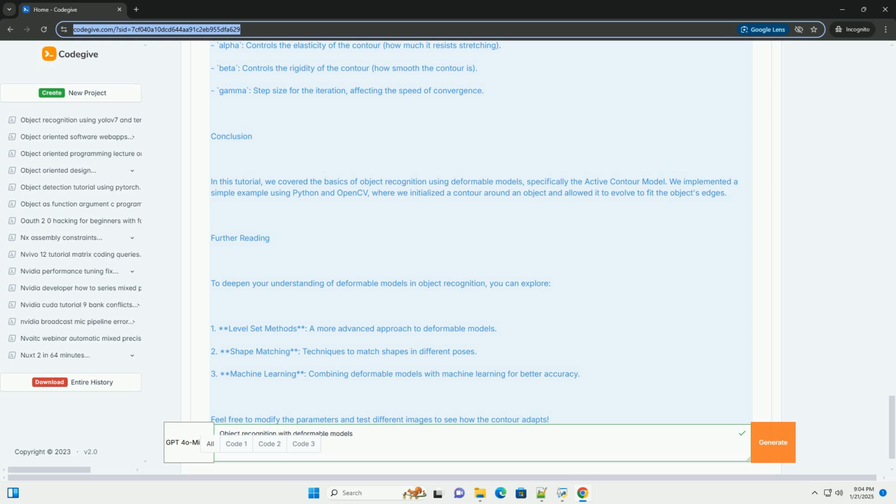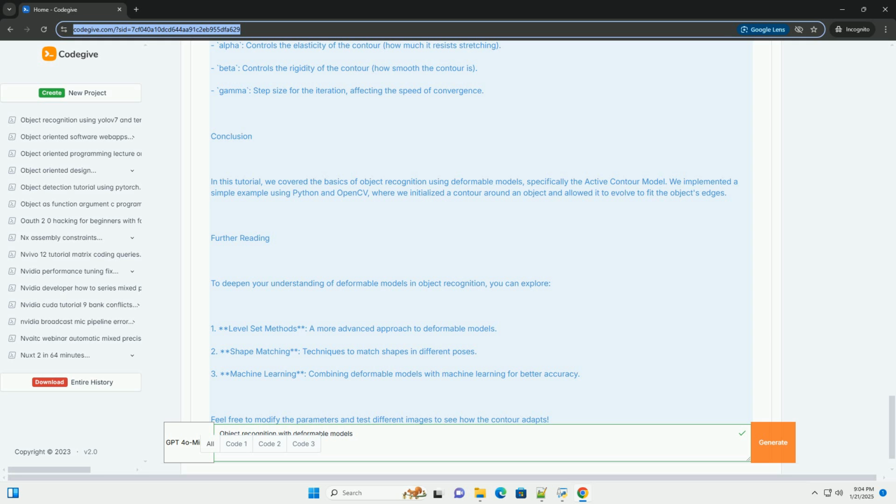Conclusion. In this tutorial, we covered the basics of object recognition using deformable models, specifically the active contour model. We implemented a simple example using Python and OpenCV, where we initialized a contour around an object and allowed it to evolve to fit the object's edges.